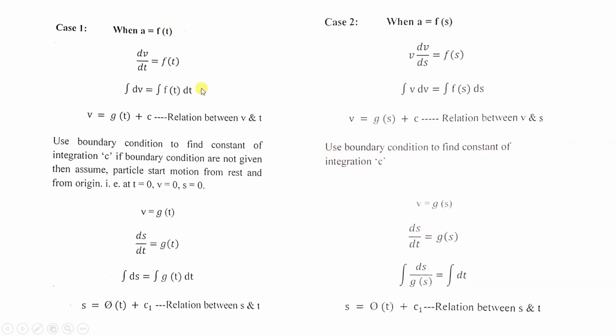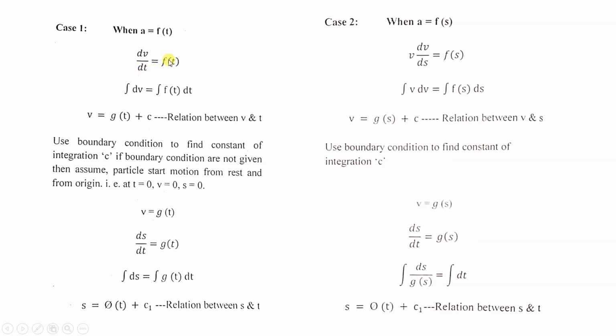Here, as you can understand, I have given 4 cases, and based on these 4 cases we have to solve numericals on rectilinear motion, variable acceleration motion. The first case is acceleration is a function of time. When this is there, what is acceleration? Acceleration is dv by dt, which is equal to a function of time.